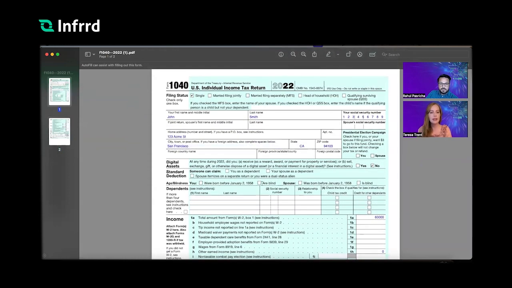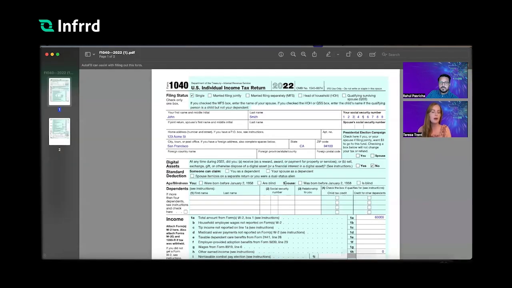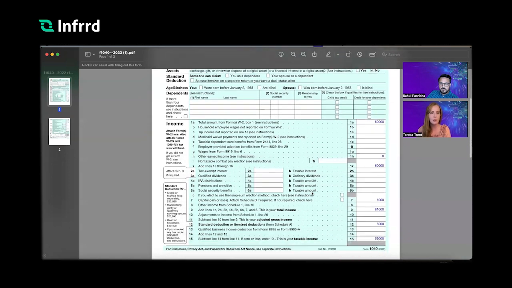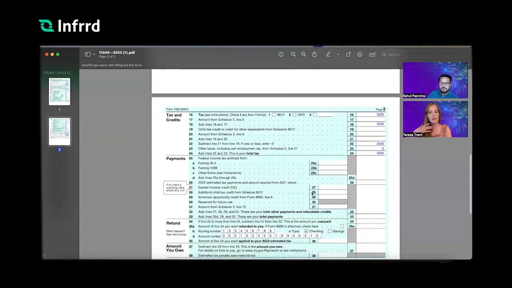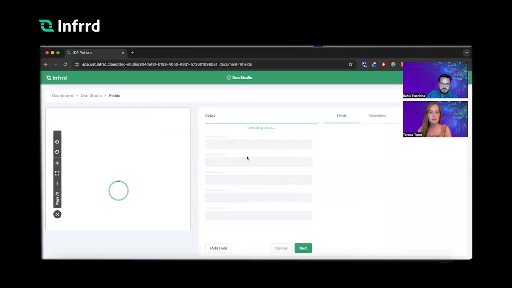Yeah, that's correct. Exactly. Each one of the data fields is going to span across multiple pages of the document as well. Right. All right, let's go back and wait for this to finish processing.